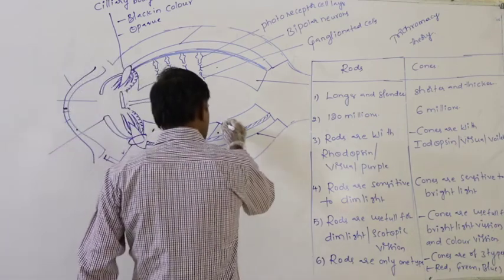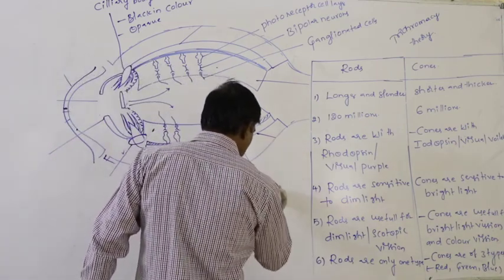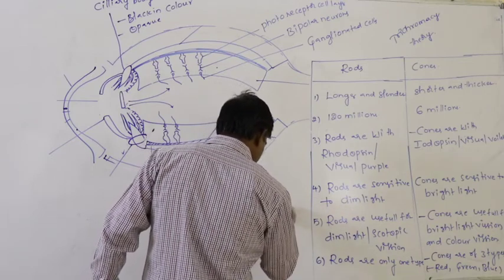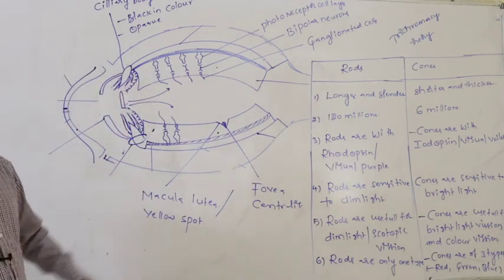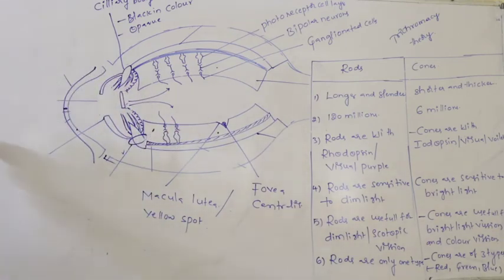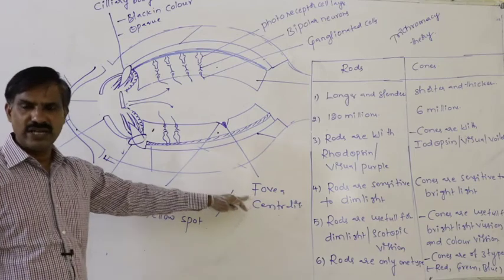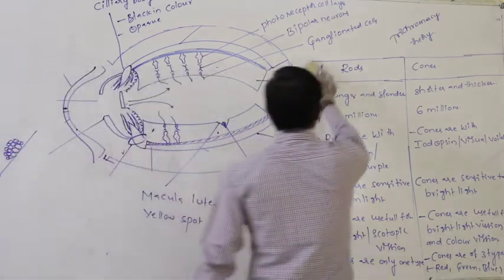That part is said to be the fovea centralis. This is the macula lutea. In this particular area, where more and more cone cells are accumulated and rod cells are completely absent, that particular part is said to be the fovea centralis.